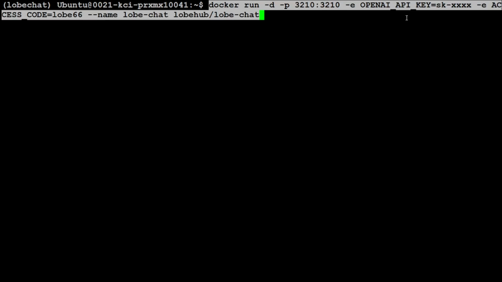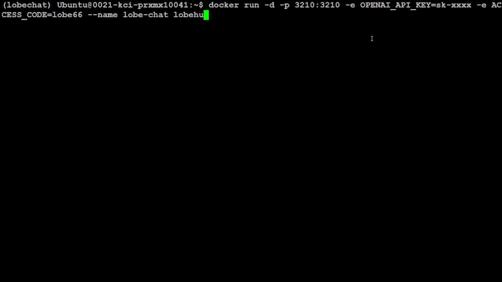We are specifying our OpenAI API key, and you would need to obtain this key from platform.openai.com. That is a paid option. And then once you have your key, just replace it here and give it the access code lobe66. This is their code. I'm not sure what exactly the purpose of it is. And then we are just downloading the container images and it is going to run it.